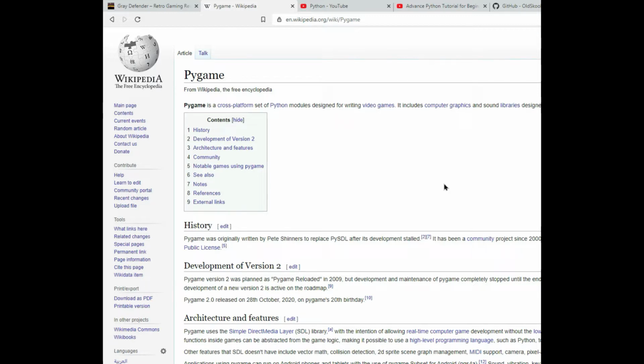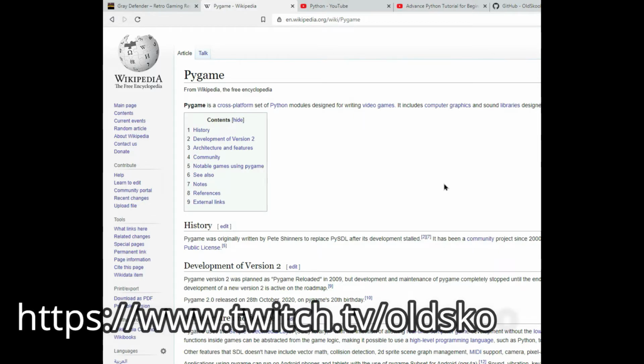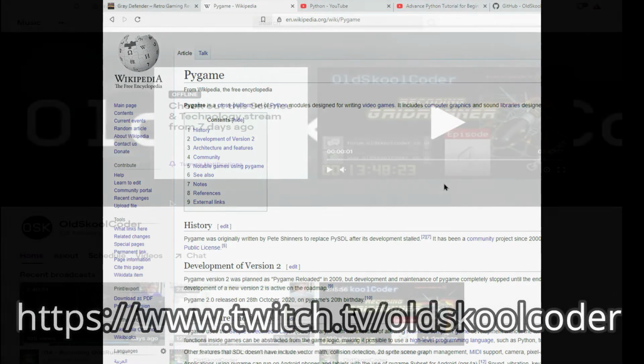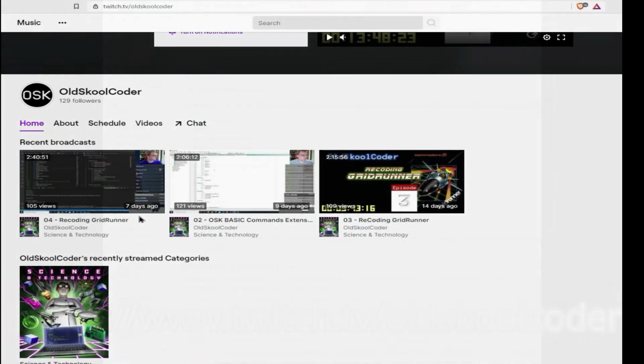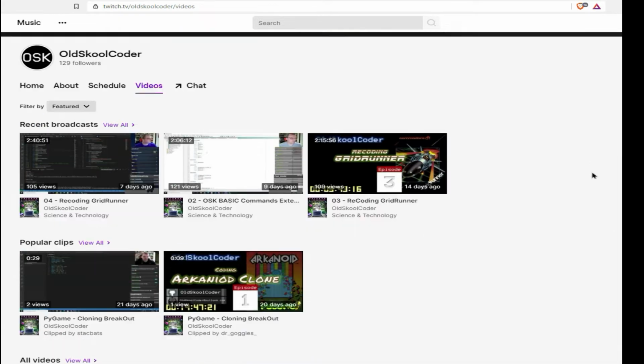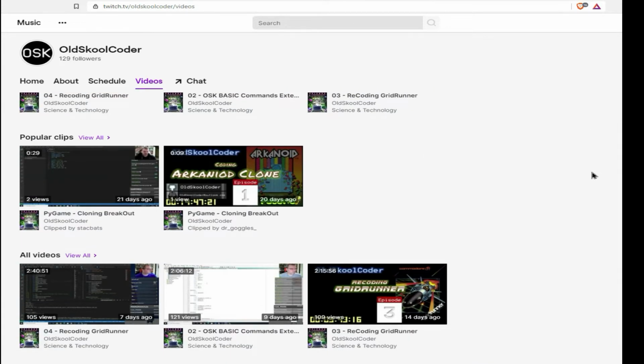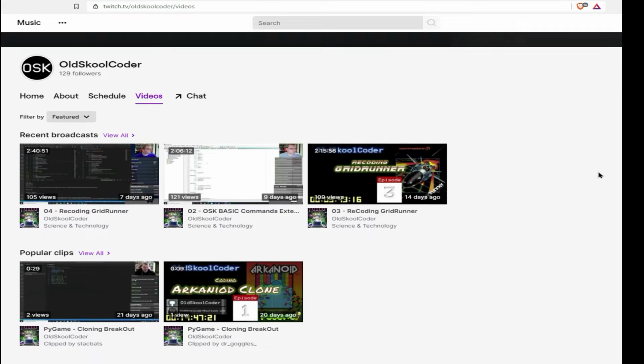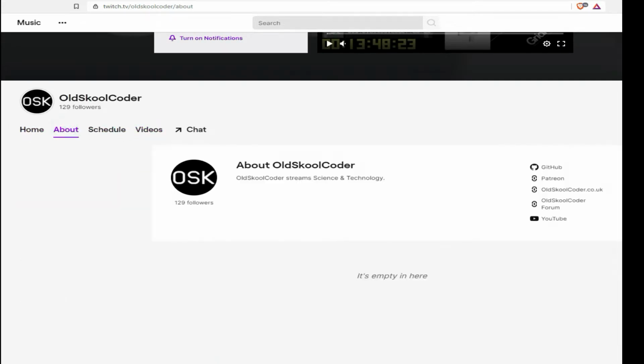So yeah, this is more of a modern take on computer programming, making games rather than 6502, but there was a reason for doing it this way. I've been following OldSkoolcoder over on his Twitch channel and his YouTube, and his idea for this whole thing was to basically do rapid application development, to create a game quickly the way you would want to make it, and then port it to 6502 once you've kind of figured out all the nitty-gritty details of it. So that was kind of the idea behind getting into Pygame.